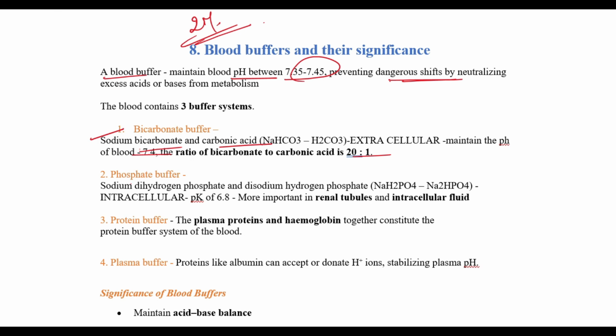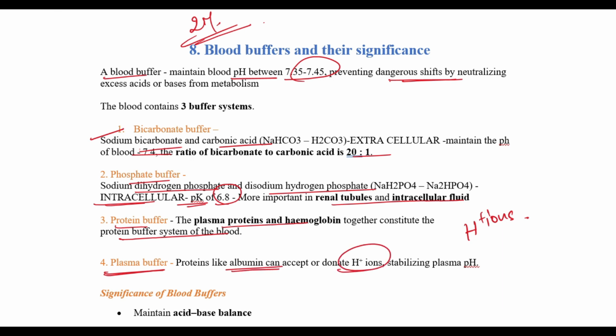Then we have the phosphate buffer. Here we have sodium dihydrogen phosphate and disodium hydrogen phosphate. They act intracellularly and maintain a pH of about 6.8, which is more important in renal tubules and intracellular fluid. Then we have the protein buffers or the plasma proteins like hemoglobin. They together constitute the plasma protein buffer system by buffering the H plus ions. Then we have the plasma buffers. They are very minimal or almost null, but they act through the proteins like albumin, which can accept or donate the H plus ions. They usually act in combination with the protein buffers.